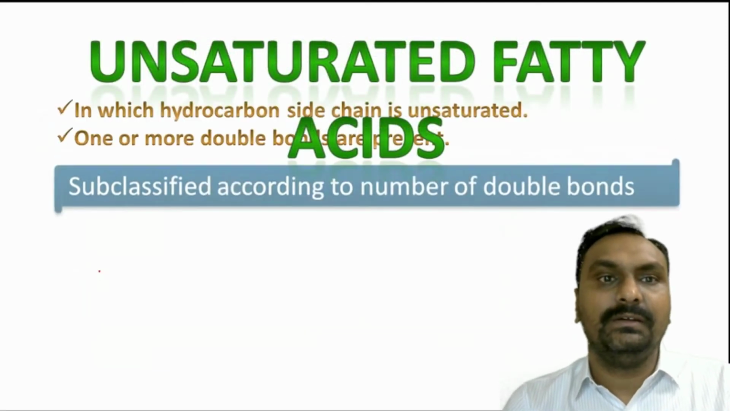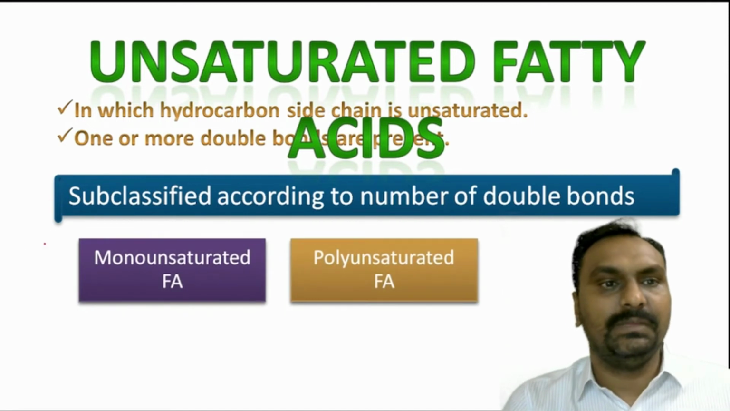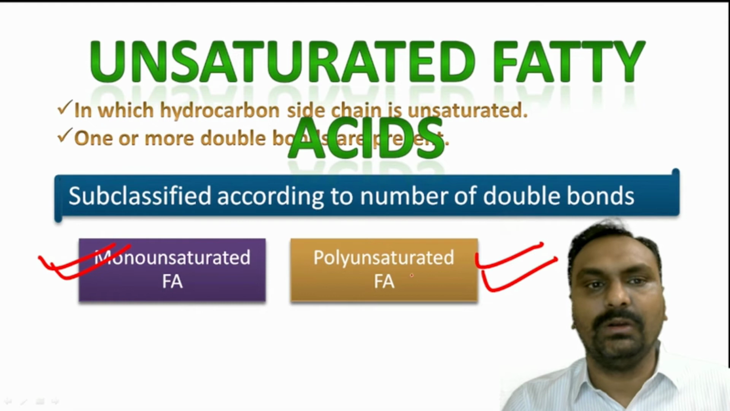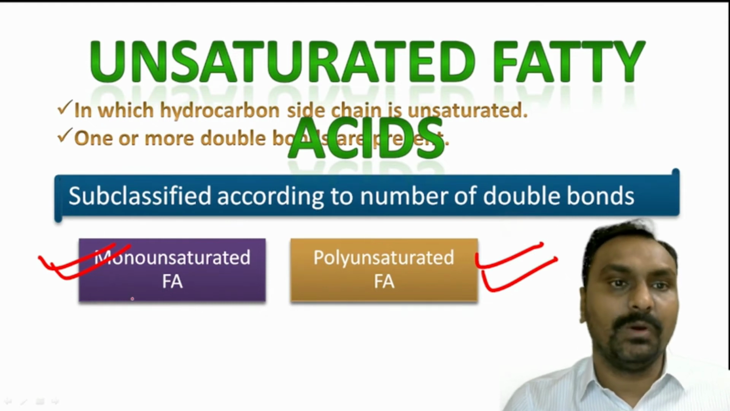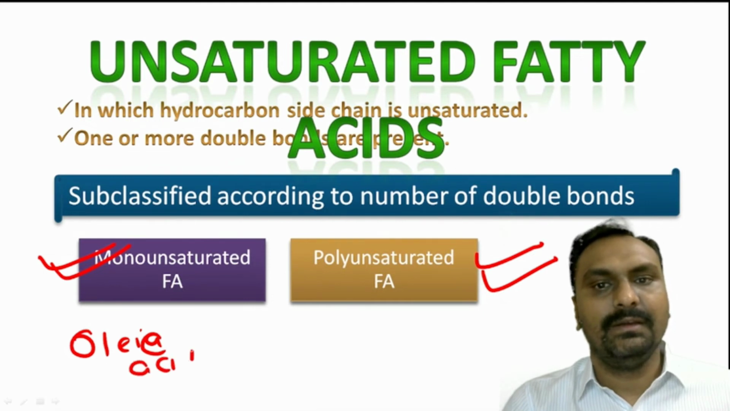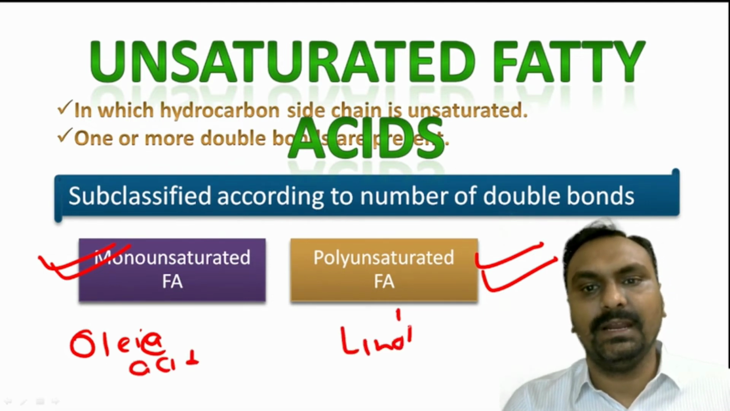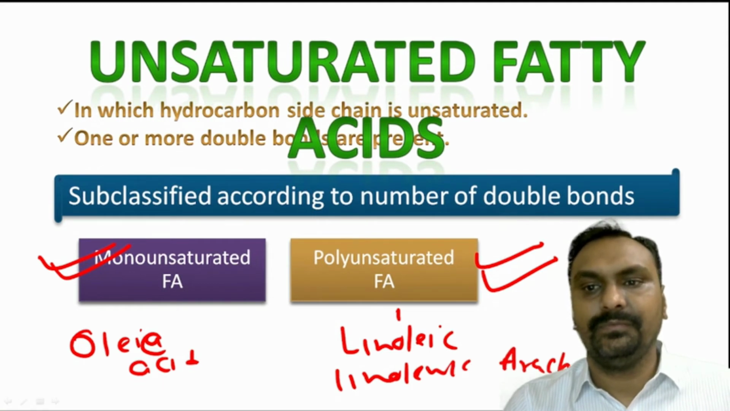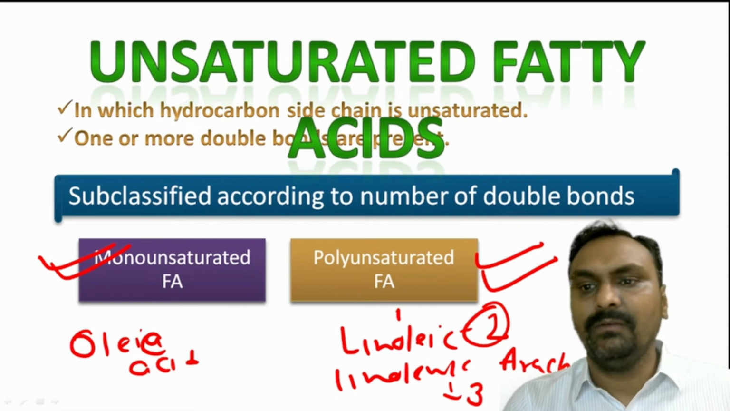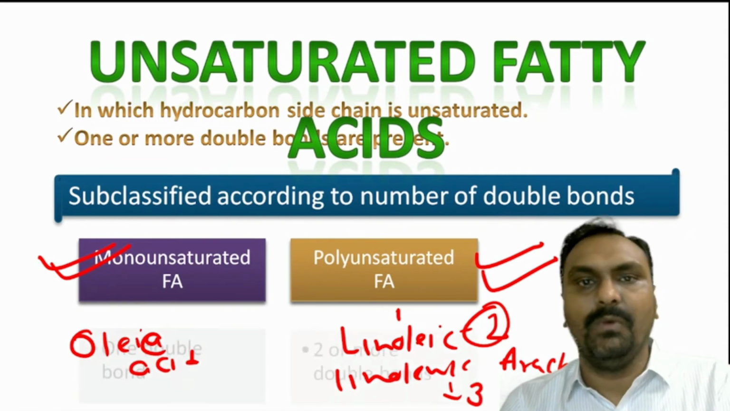While unsaturated fatty acids are classified as follows: if there is a single double bond, it is called a monounsaturated fatty acid. If there are two or more double bonds, it is called a polyunsaturated fatty acid. An example of MUFA, or monounsaturated fatty acid, is oleic acid. Examples of polyunsaturated fatty acids are linoleic, linolenic, and arachidonic acid. Linoleic acid has 2 double bonds, linolenic has 3 double bonds, while arachidonic acid has 4 double bonds.